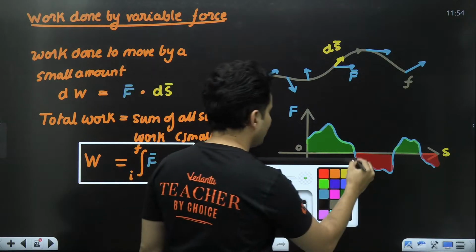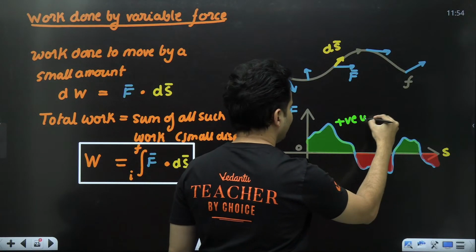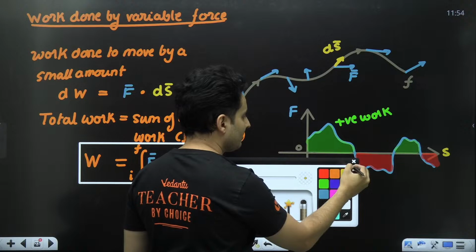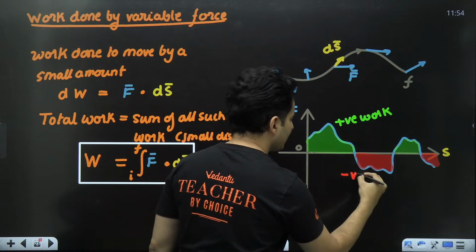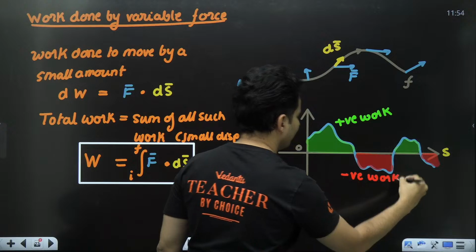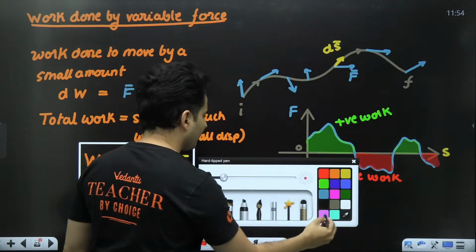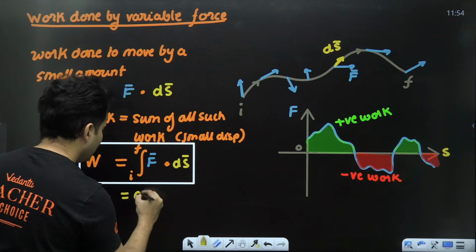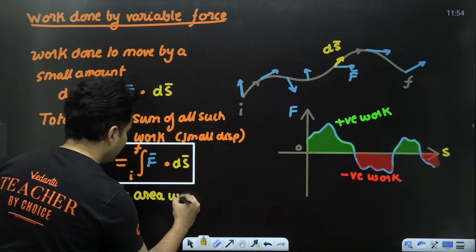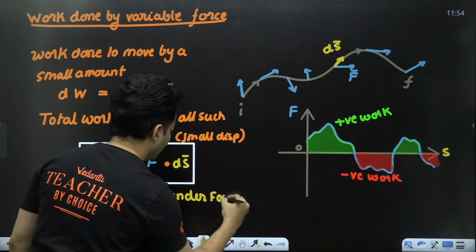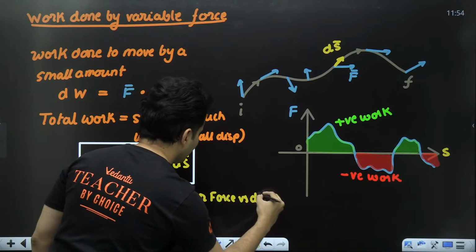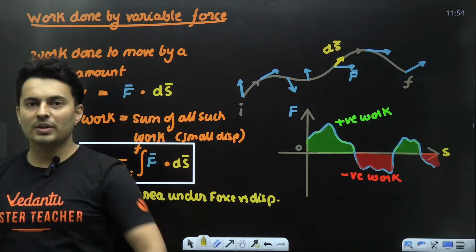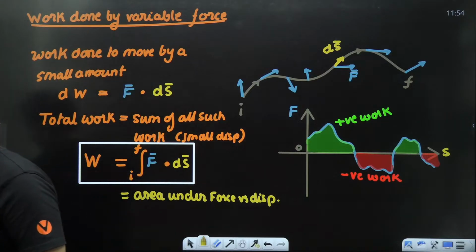So this one over here is considered as positive work, with the ones where force is above the displacement line, and the ones where it is below, it is considered as negative work. So I can also say that work done is nothing but the area under the force versus displacement graph. Area under the force displacement graph also gives you the work done, one and the same thing.